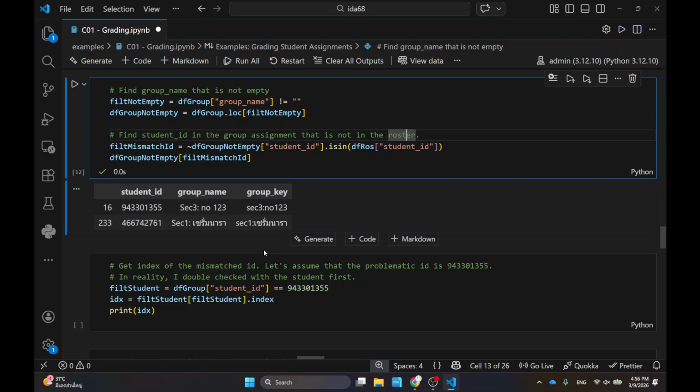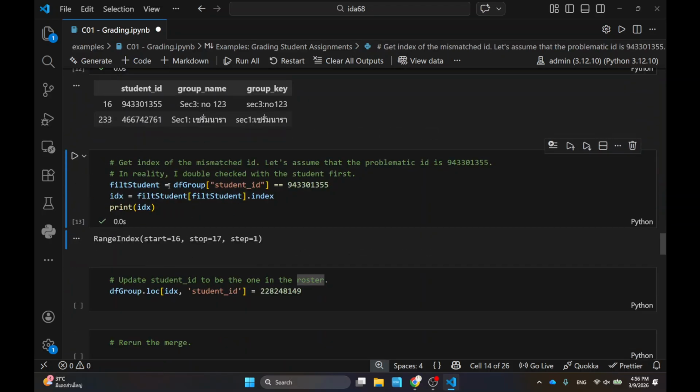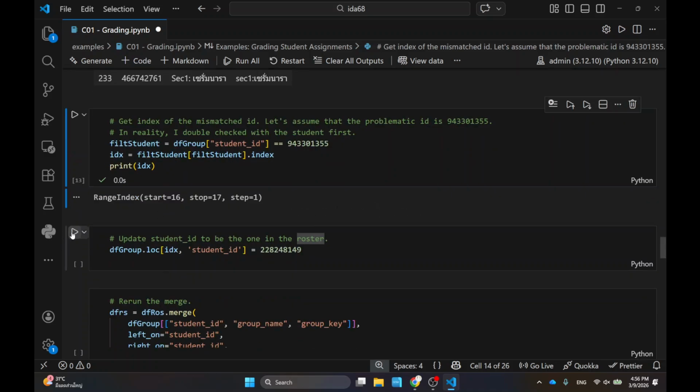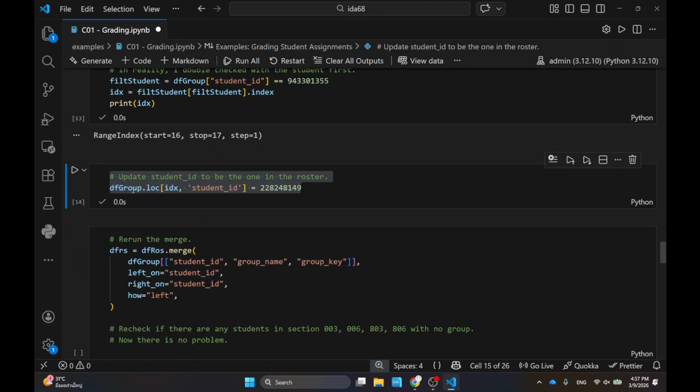But notice that I didn't change the raw file. The raw file stayed the same. In my code, I have this document where I change this person's ID into, well, this one is a fake one, but in my real files I record it because it's in the code. So I know that whenever I come back here, I made this change. That's good documentation, and I don't want to miss it. So I did change the student ID, and I made sure I had the right indices. This is where I change it, so I did remember that.